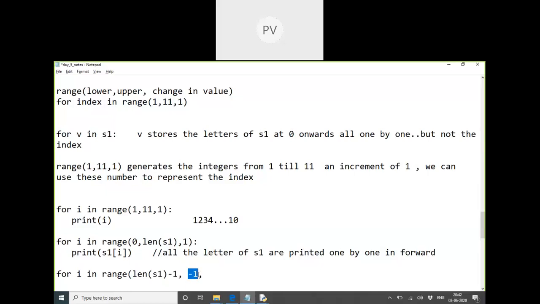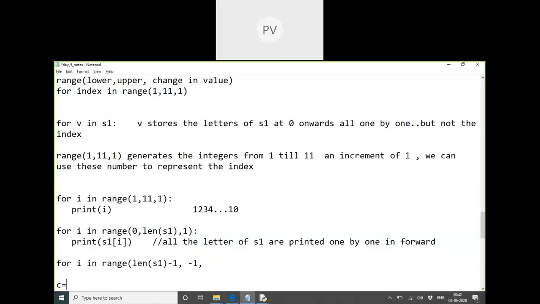Greater than minus 1. Like we said, c greater than or equal to 0, or can we say greater than minus 1? So I'm starting from length of the string minus 1 and till greater than which number? Minus 1. So it will stop at 0.